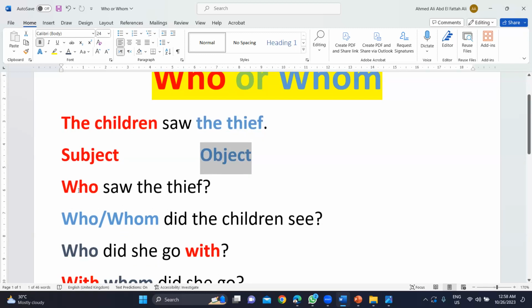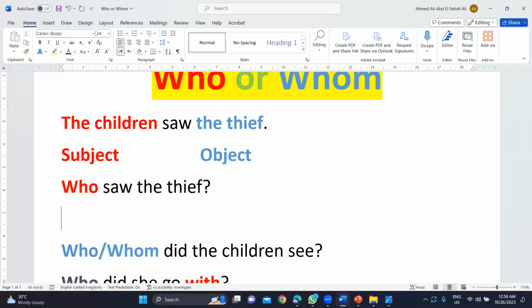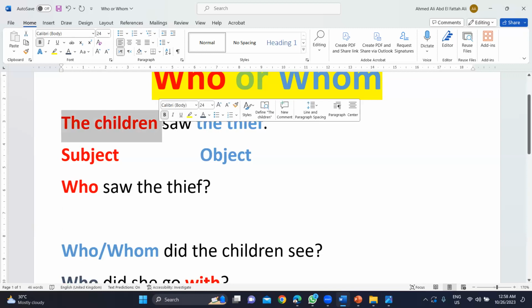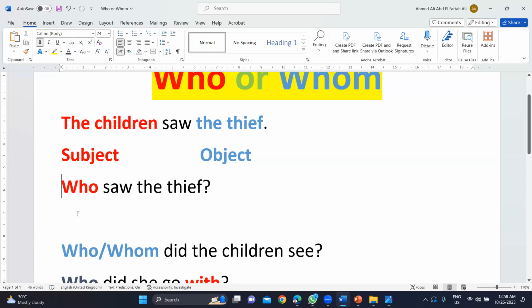So when we ask about the subject, we only use who, and we don't need a helping verb like did or do or does. So it's like a statement. Who saw the thief? The answer is the children. So I am asking about the subject. So the children saw the thief.